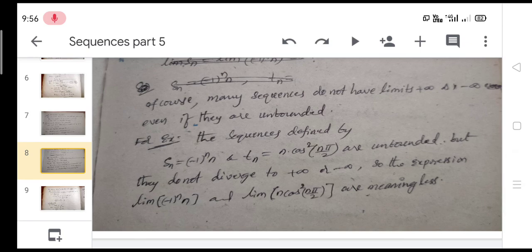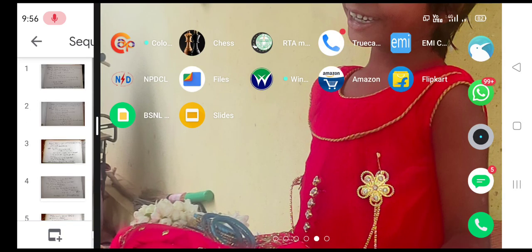For example, the sequences defined by Sn equal to (minus 1) whole power n into n and Tn equal to n into cos square n pi by 2 are unbounded, but they do not diverge to plus infinity or minus infinity. So the expression limit of (minus 1) whole power n into n and limit of